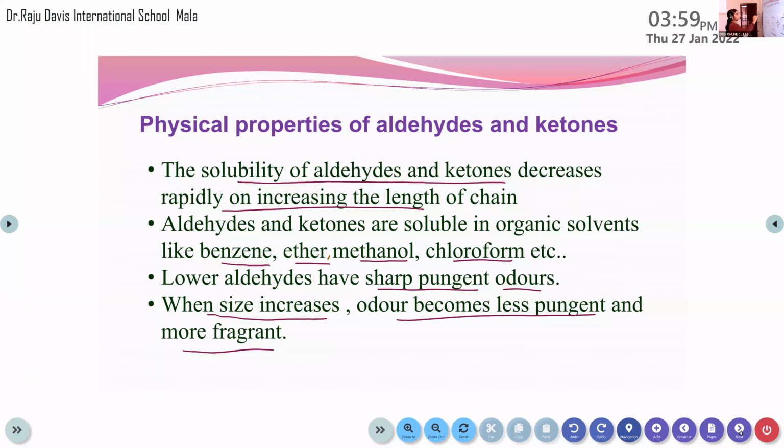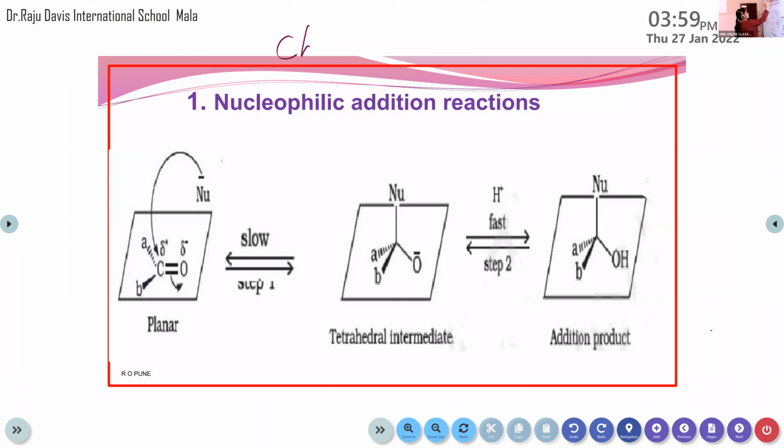So next one, that's about the chemical reactions or chemical properties of aldehydes and ketones. Among this, the first type of reaction is the nucleophilic addition reaction. So before entering into this reaction, you can tell me, what do you mean by a nucleophile?